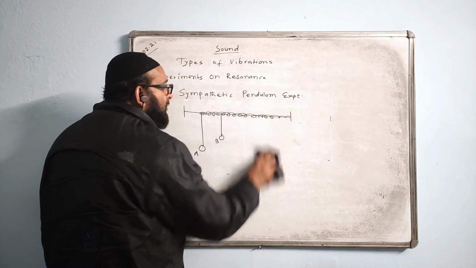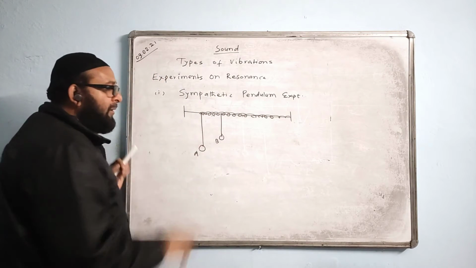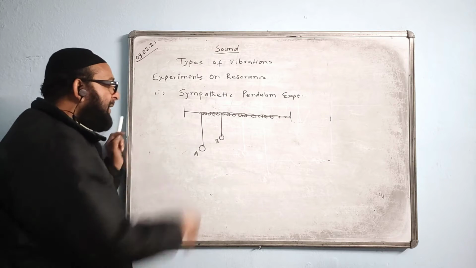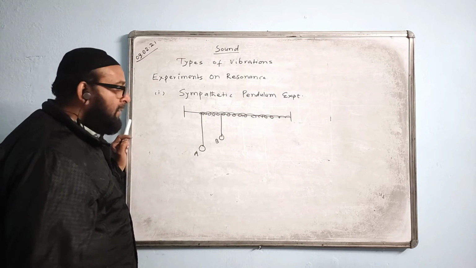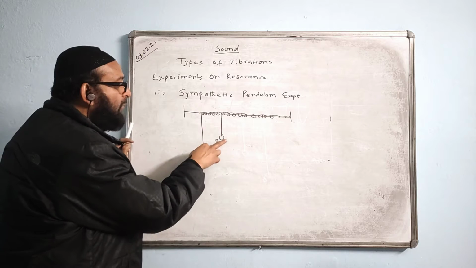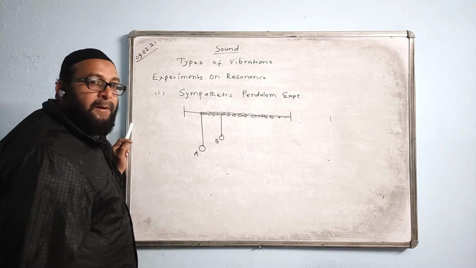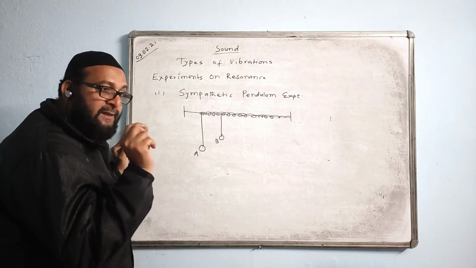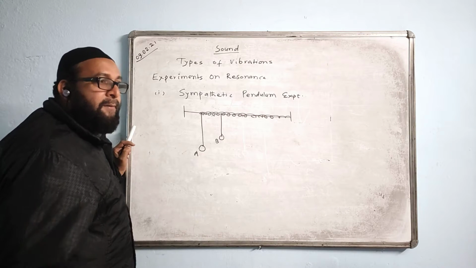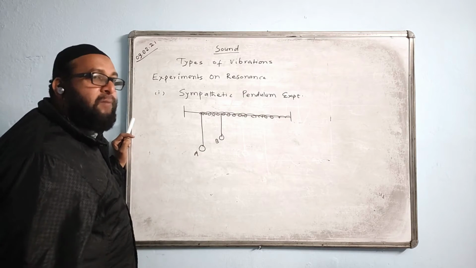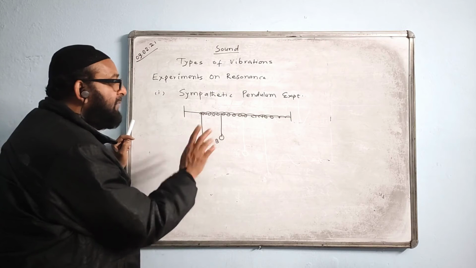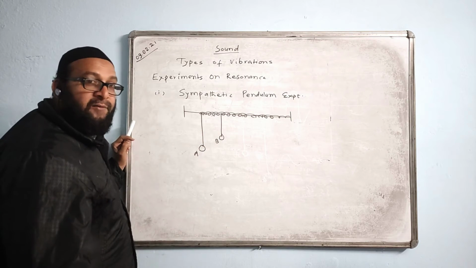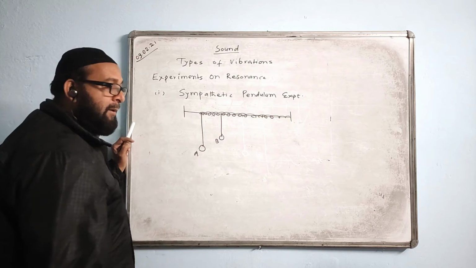Last year they had given one question. They had given only two pendulums, A and B, and they say pendulum A is vibrated. What will you observe? What will happen to the pendulum B? You say that pendulum B will vibrate with less amplitude. Name the phenomenon taking place, you say forced vibration. This is vibrating under only force without any resonance effect because lengths are not equal.